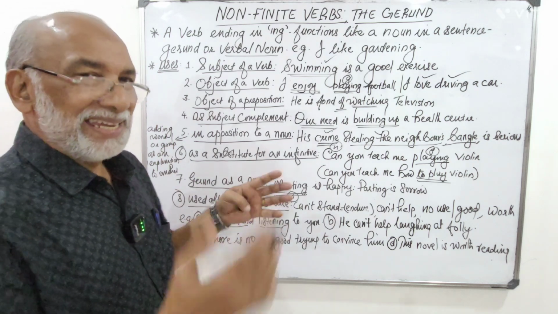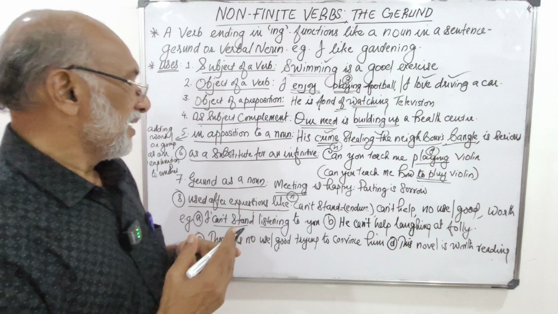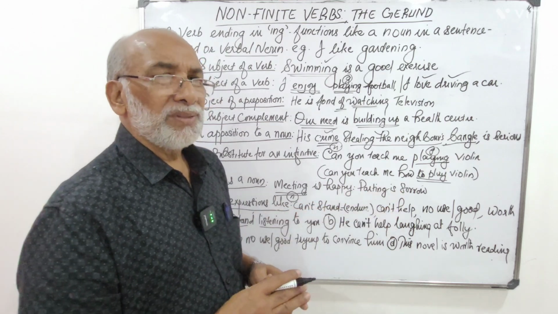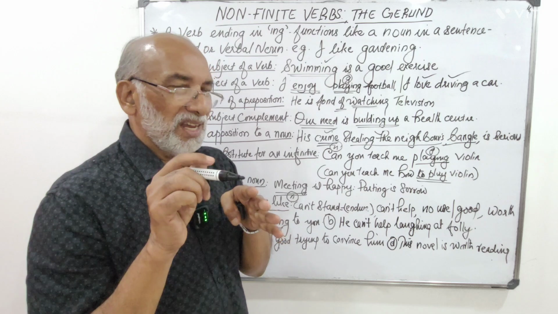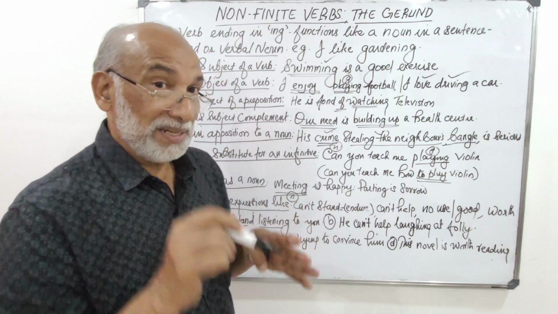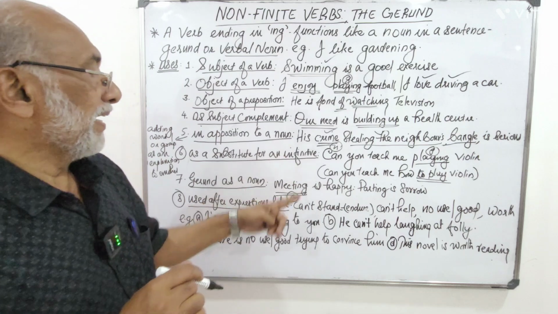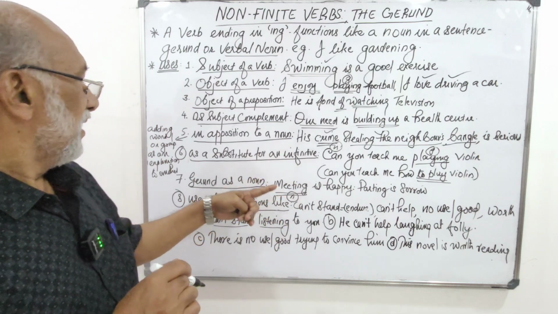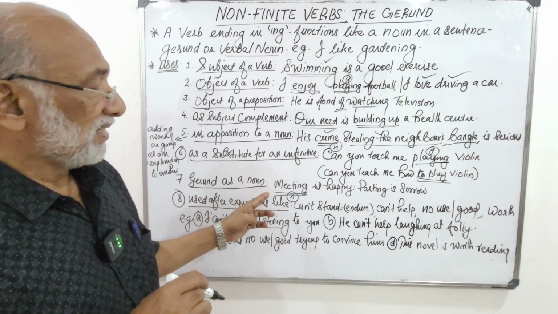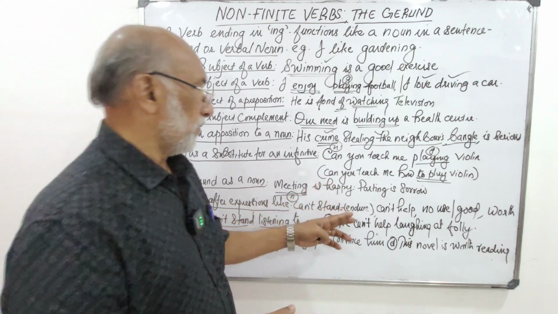That entire thing is considered together. There is no activity noted, but it functions like a noun and acts like the subject of the sentence. So we can say gerund can function just as a noun.